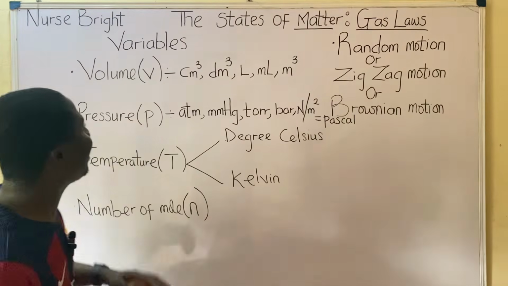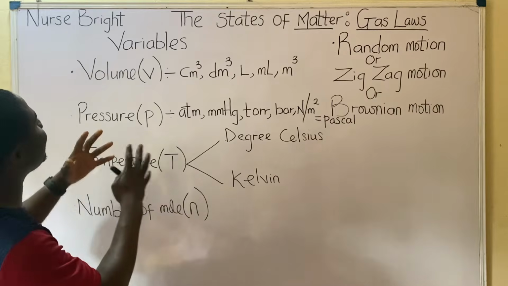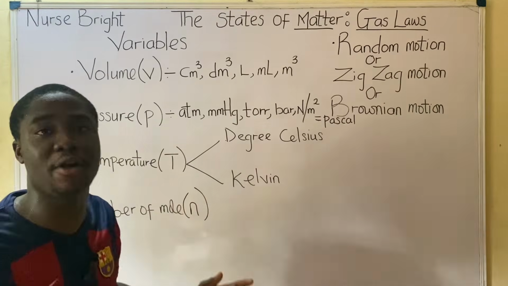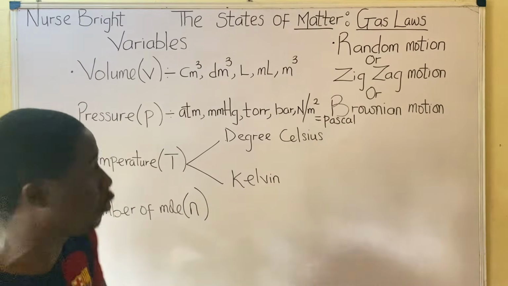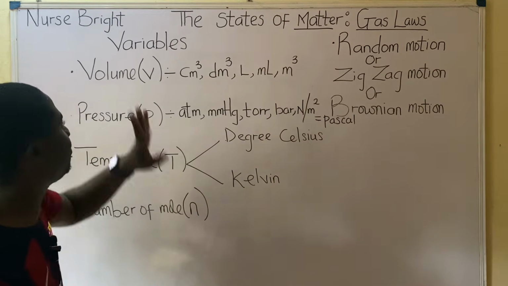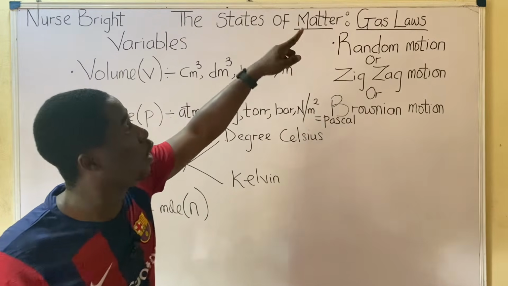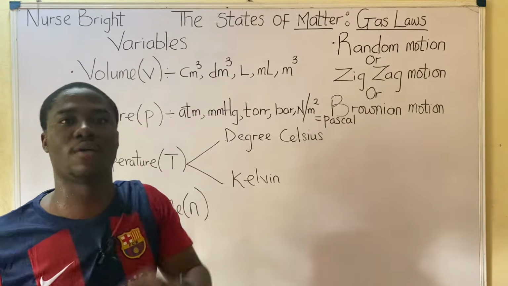So moving further, let us learn. We've already seen that these are the parameters, the variables, that help to describe a gas's behavior. So let us understand the conversions between these variables, because it will help us to solve questions under gas laws when we start each of the laws.